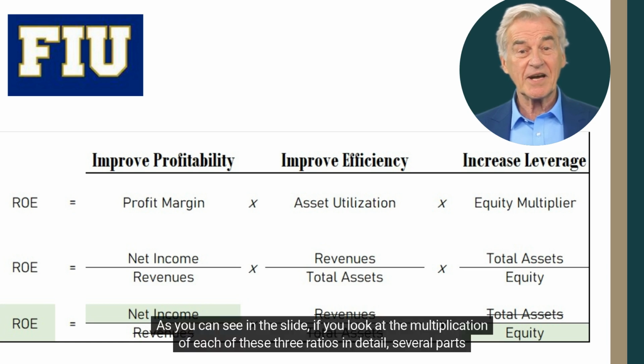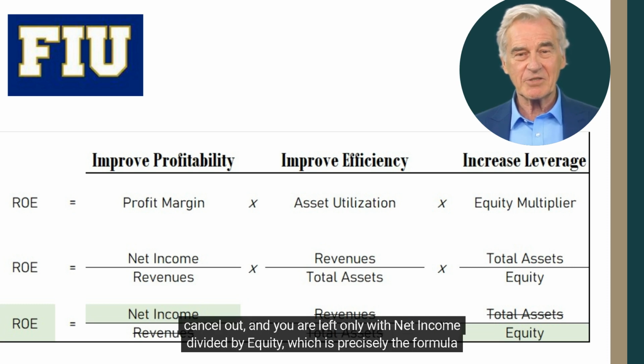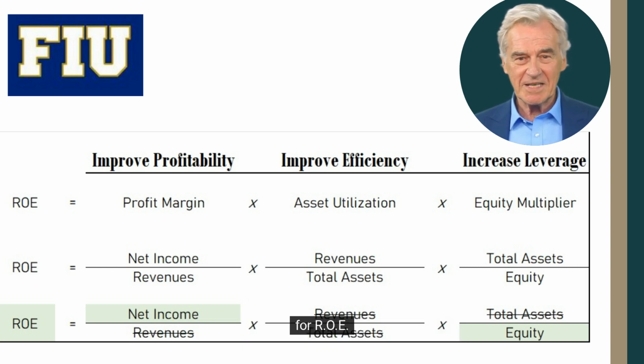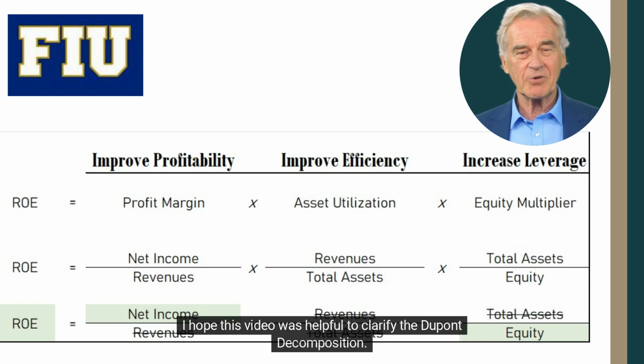As you can see in the slide, if you look at the multiplication of each of these three ratios in detail, several parts cancel out, and you are left only with net income divided by equity, which is precisely the formula for ROE. I hope this video was helpful to clarify the Dupont decomposition.